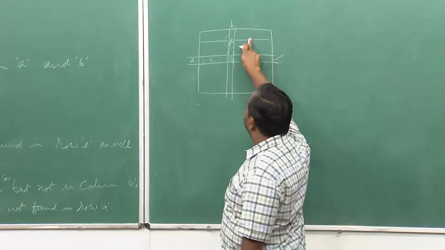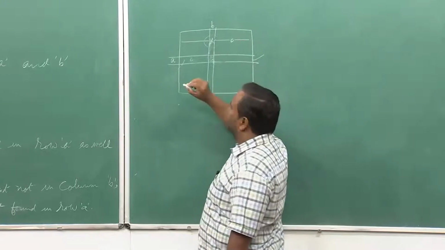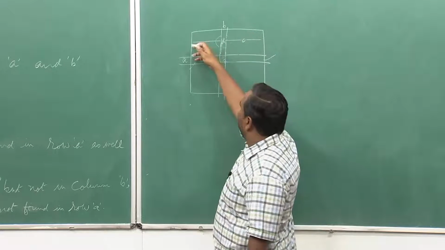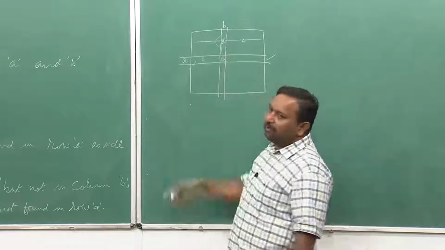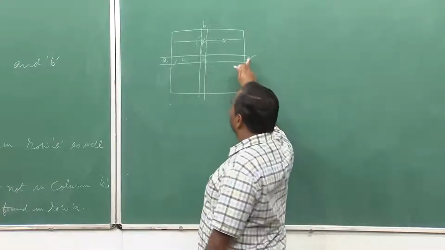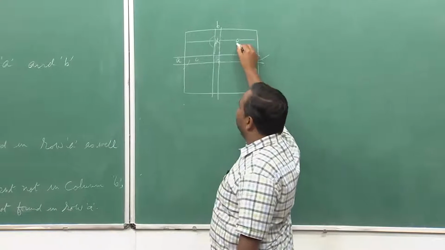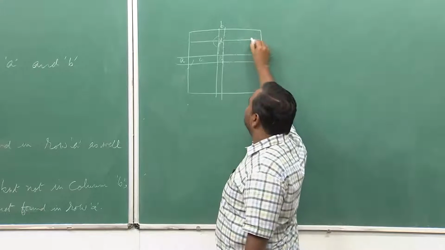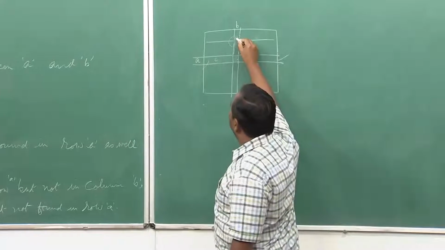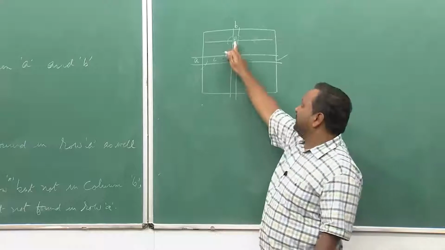This actually means I have to now look here for wherever there is a C available. Remember, C can be there anywhere. C was not there in the column, C was present in this row but not in the column, and D was not in this row, so it was in the column. So, I will look for a C. If I cannot find a C, so there is no C in this row, then life is simple: I can just put a C here and put a D here, and the connection is set up. So, this is a rearrangement.